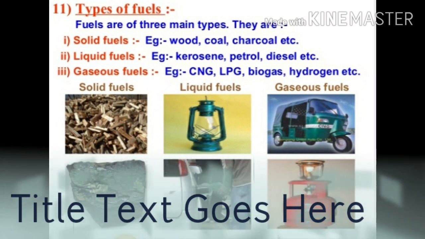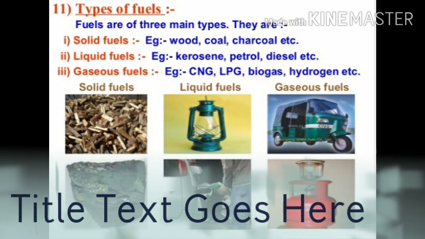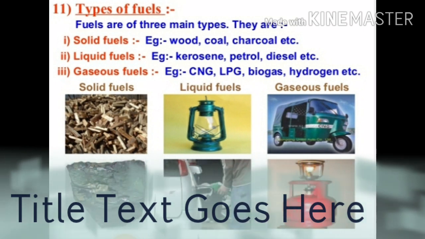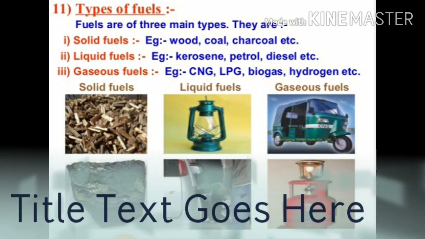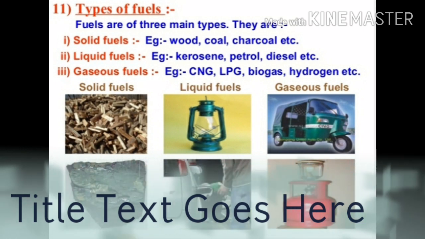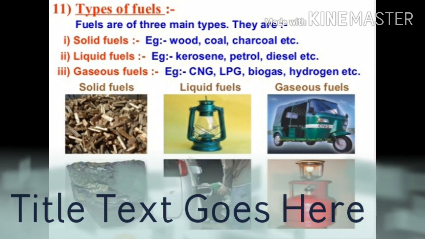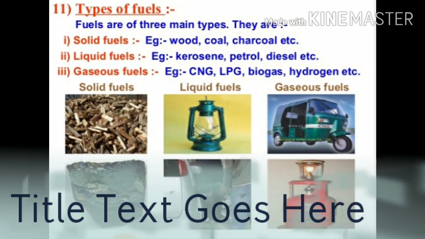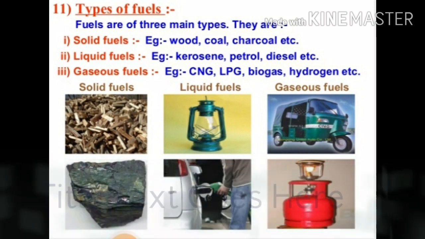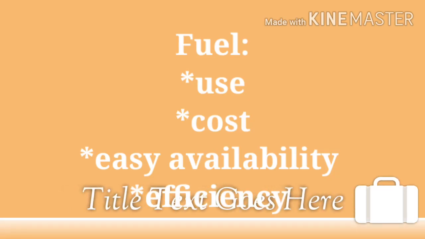Types of fuels. There are three different types of fuels: solid fuels, liquid fuels and gaseous fuels. Solid fuels, for example wood, coal, charcoal, etc. Liquid fuels: kerosene, petrol, diesel, etc. And gaseous fuels: CNG, LPG, biogas, hydrogen, etc. Each fuel has different chemical characteristics. The choice of fuel will depend on its uses, cost, easy availability and efficiency. For example, a candle is an ideal fuel to illuminate a small room when electricity is not available.